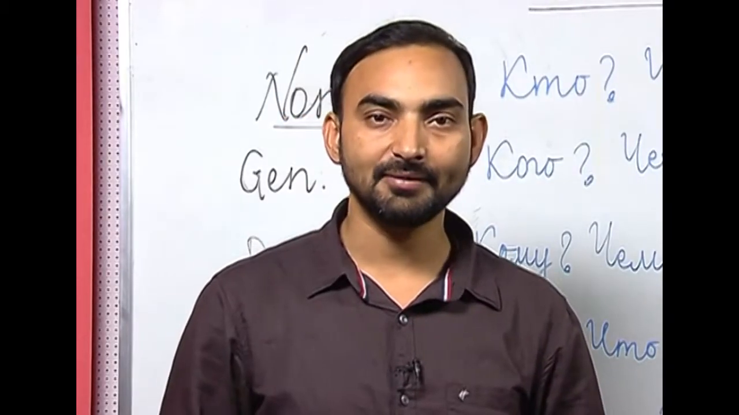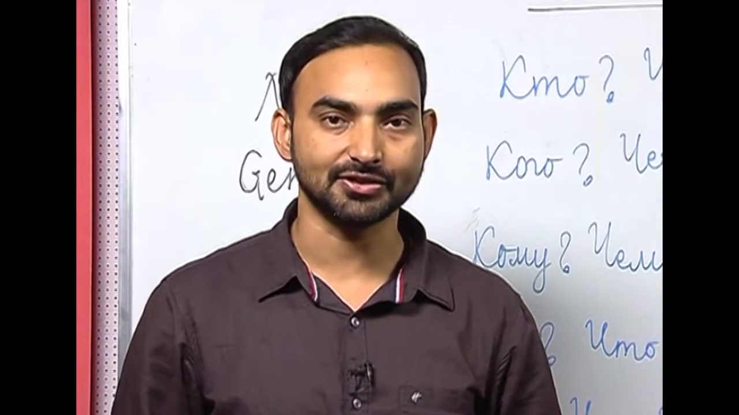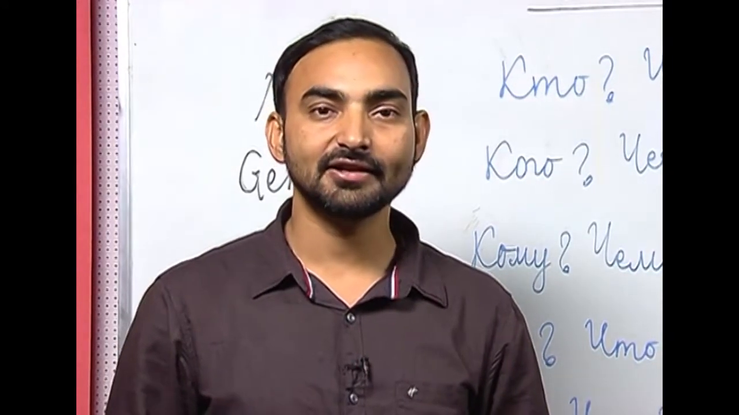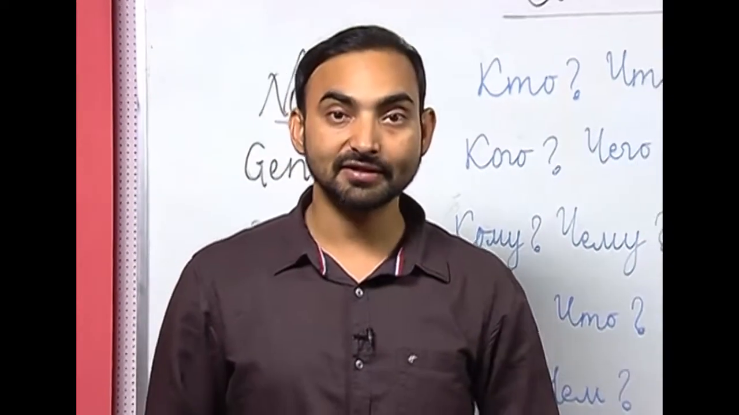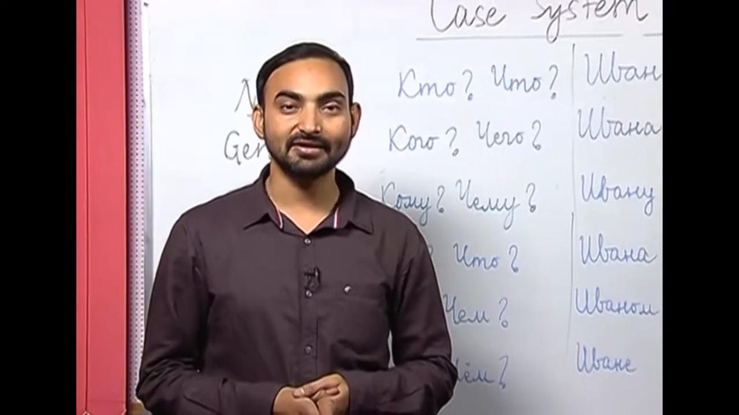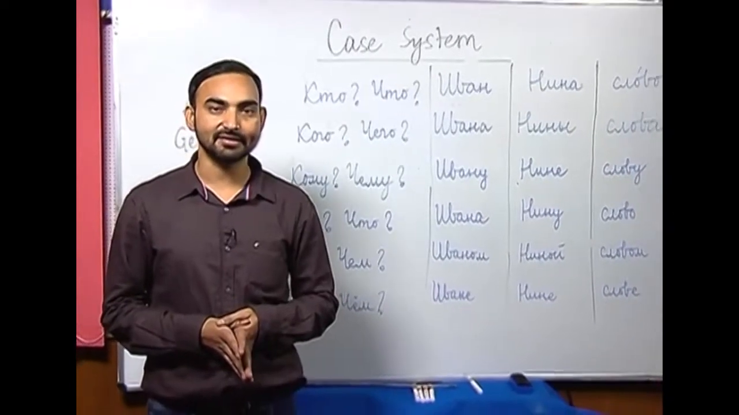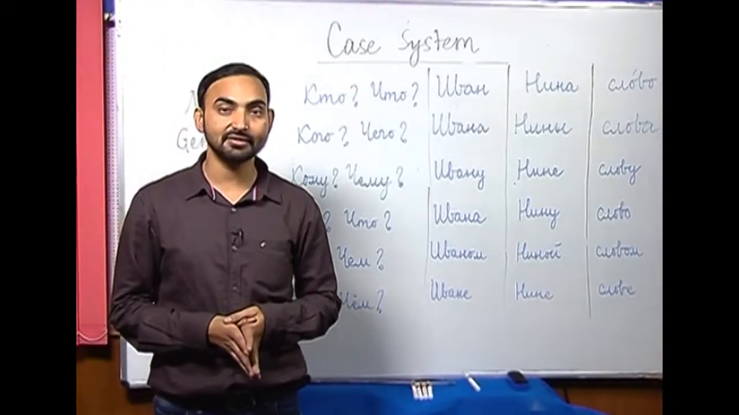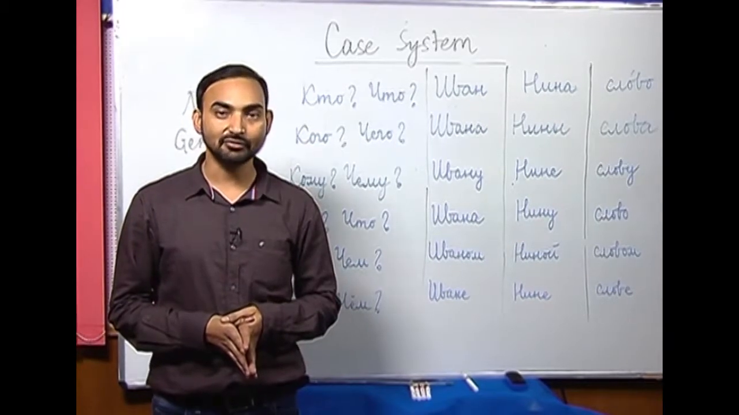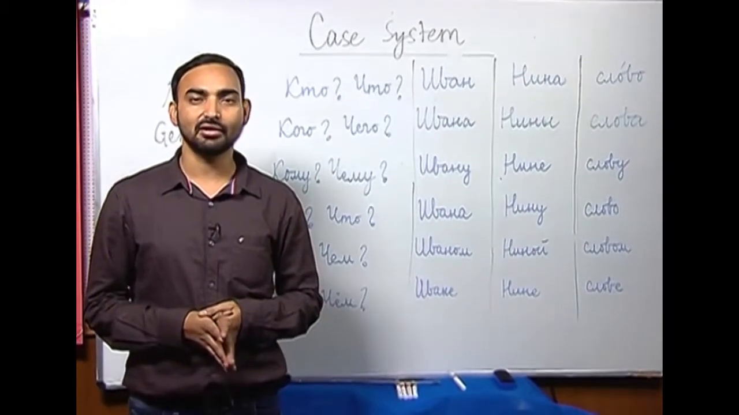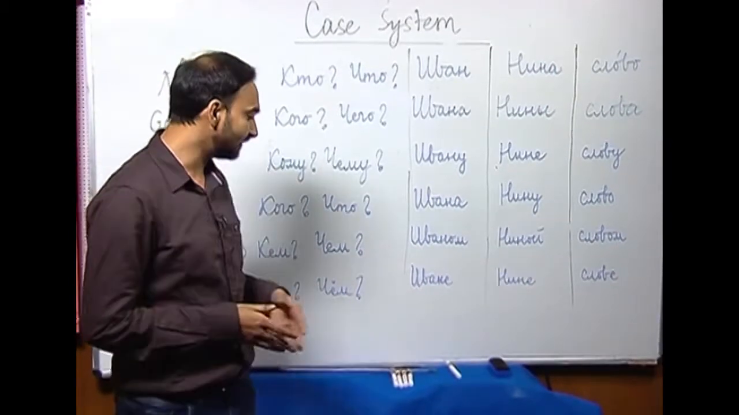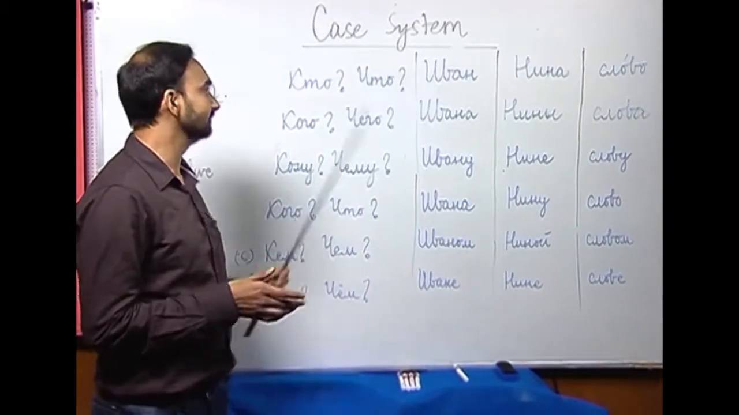As I have already described, there is a case system in Russian language, and the cases are differentiated on the basis of the grammatical function a noun, pronoun, adjective perform in a sentence. We have in Russian 6 cases, like we have 8 cases in Hindi, 7 cases in Sanskrit. So, there will be 6 different grammatical functions the noun or pronoun or number perform in a sentence. Let us see one by one.